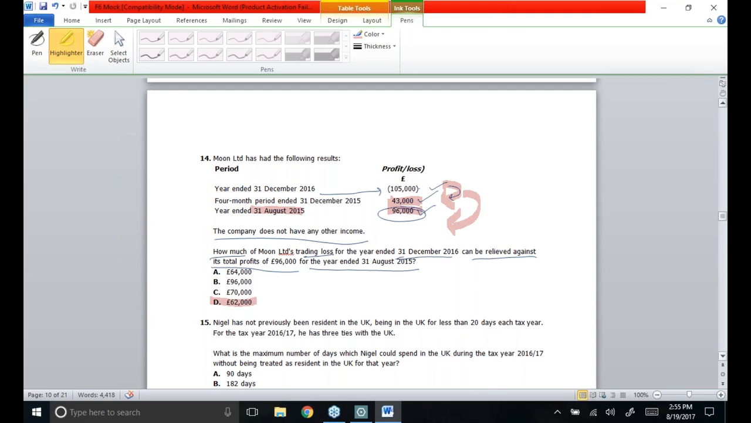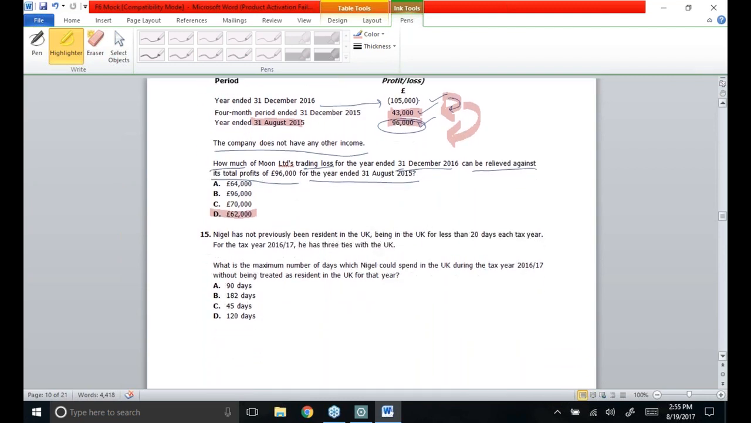Last MCQ of section A. Nigel has not previously been resident in the UK, being in the UK for less than 20 days each tax year. For the tax year 16-17, she has 3 ties with the UK. What is the maximum number of days which Nigel could spend in the UK during the tax year 16-17 without being treated as a UK resident person?